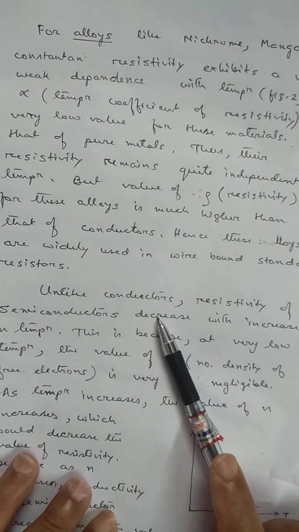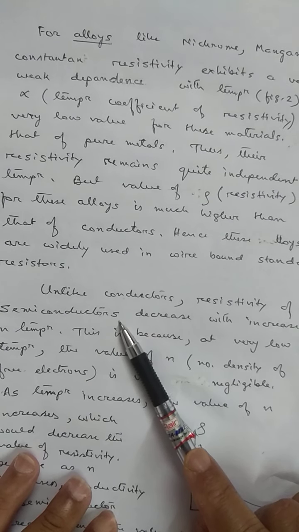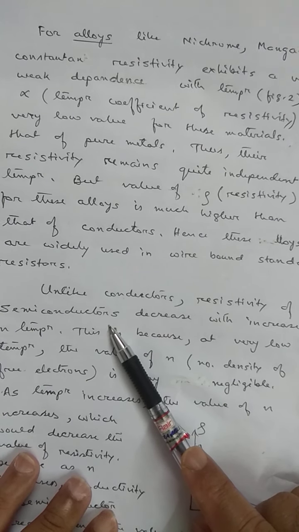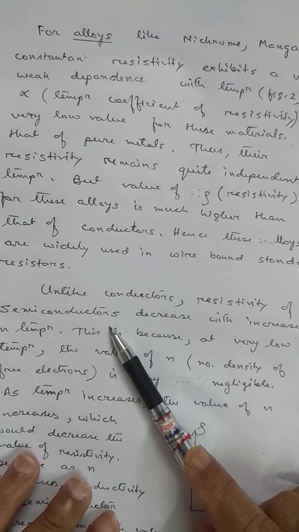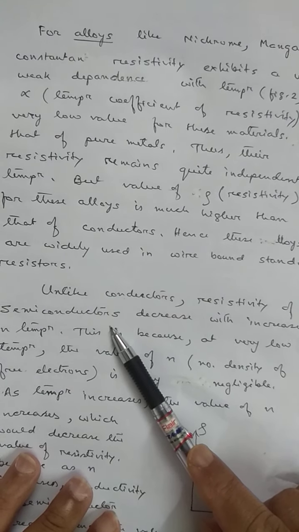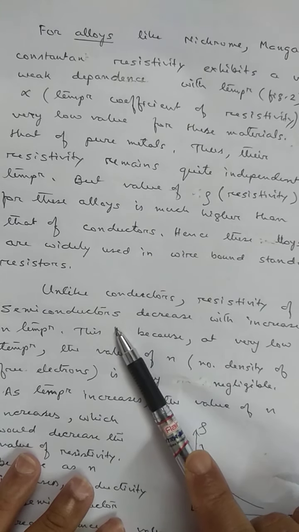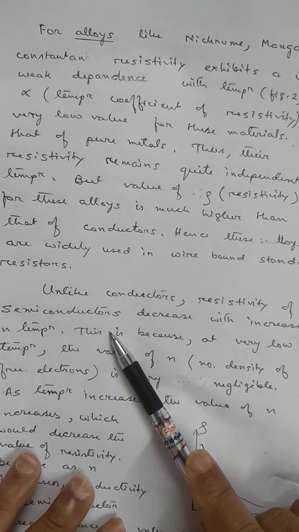The wire bound resistors, so they never use pure metals in the coil of heaters as well as in the standard resistors. It is because the value of rho for pure metals is very small.